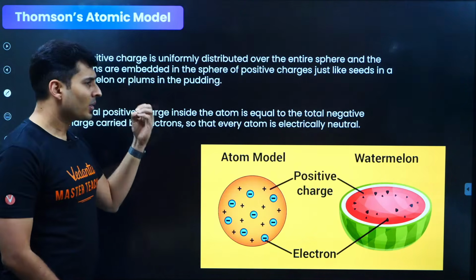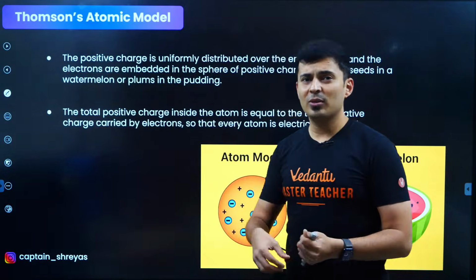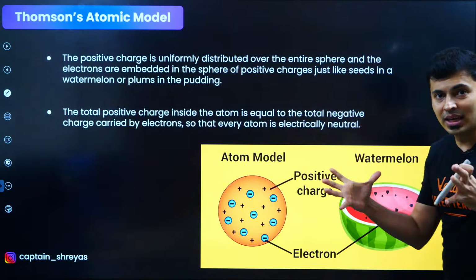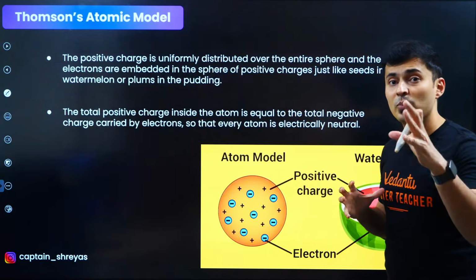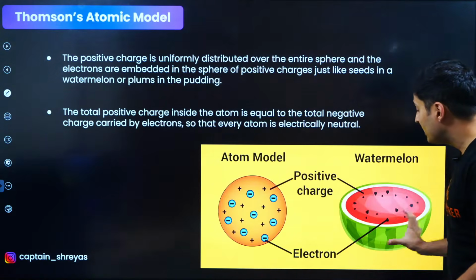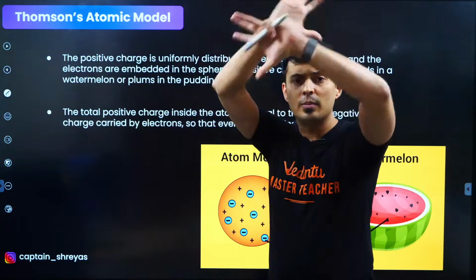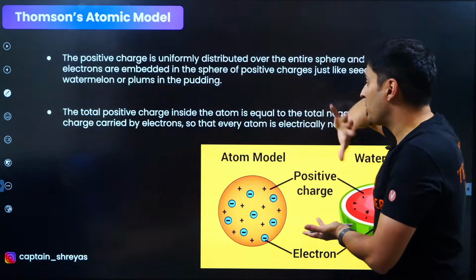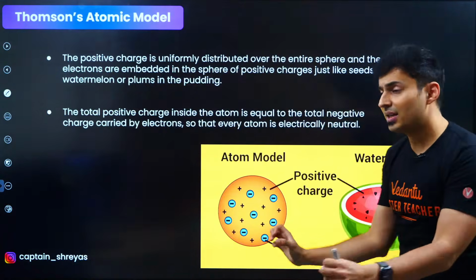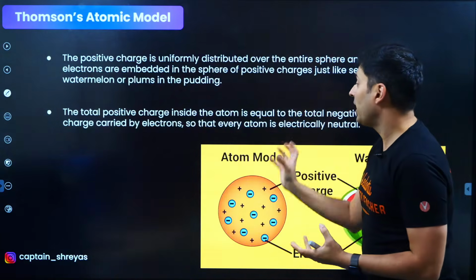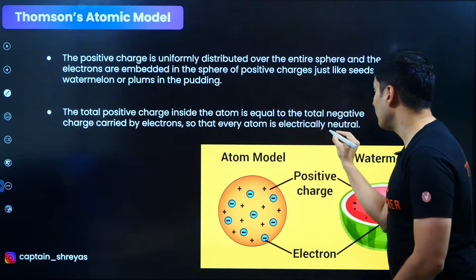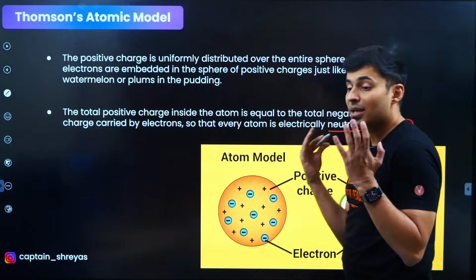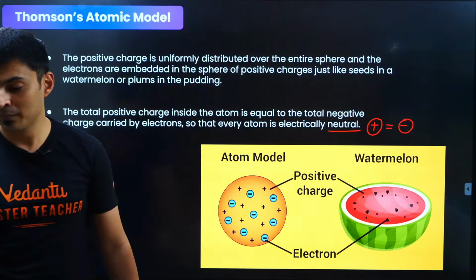It is also called the plum pudding model, where those cherries or those teeny mini things are electrons and the rest of the cake is your positive charge. He also said that the positive charge is distributed throughout that atom. It is spread like a gel or a paste everywhere. But the total positive charge equals the total negative charge. That's why every atom is neutral, because the amount of positive is equal to the amount of negative. That's what he proposed. I hope this is clear.